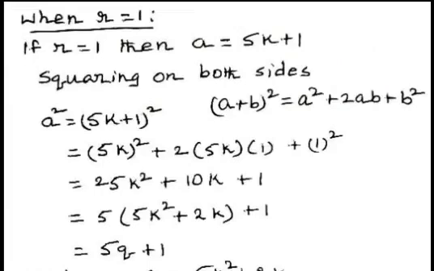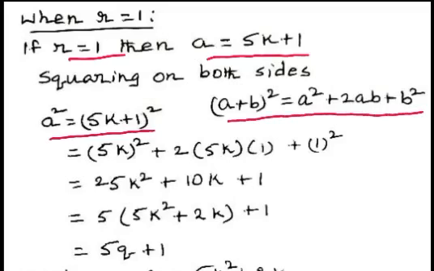Now we consider the case when r equal to 1. When r equal to 1, a equal to 5k plus 1. Squaring on both sides and using the formula a plus b whole square equal to a square plus 2ab plus b square, we get 25k square plus 10k plus 1.